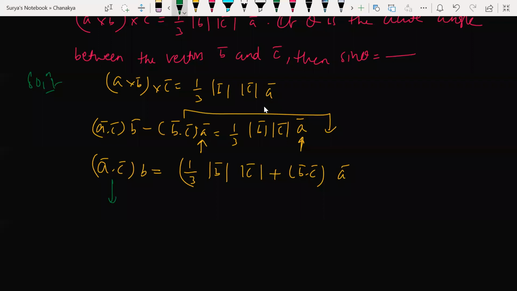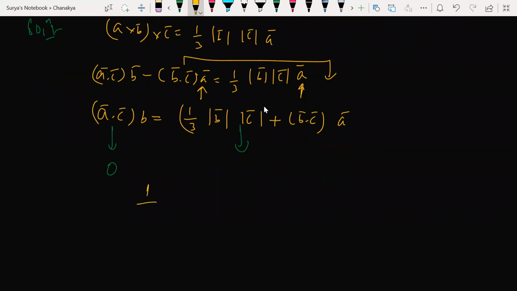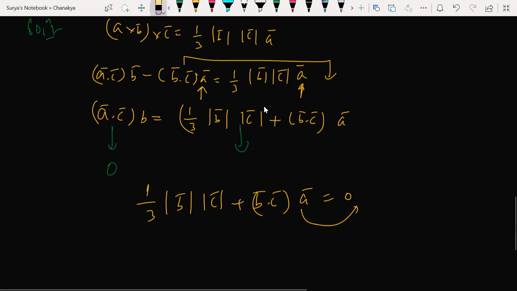Now look at this here. This is going to be 0. A dot C का मतलब क्या होता है? 0, isn't it? So now this also will become 0, right? देखो बेटा, वो 0 हो गया तो 1/3 magnitude of B magnitude of C plus B dot C. अगर ये 0 होगा तो if I shift A to the right hand side, क्या होगा?